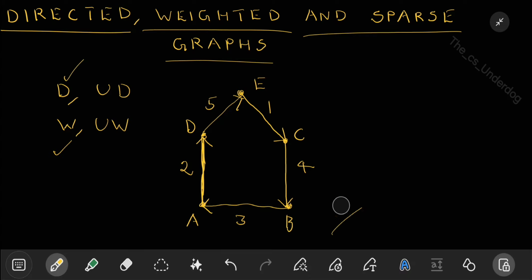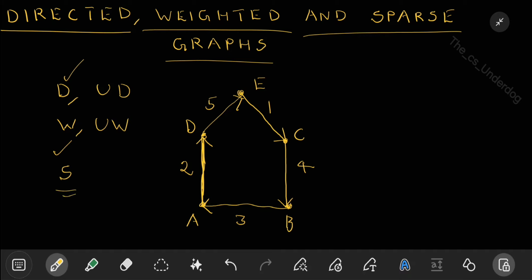So the same graph can be directed as well as weighted. Because this graph that I have drawn here is a directed graph, it is also a weighted graph. It is having weights. If there are no weights, that means it is an unweighted graph. That is, you just want to show that there is a relationship between one point and the other. When you are adding weight, you are saying this relationship is of value this much, some value 5, 4 or something. So whatever weight you are giving, that is the weight of the relationship between those two points or those two objects.